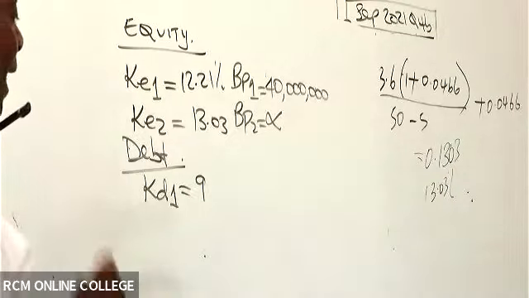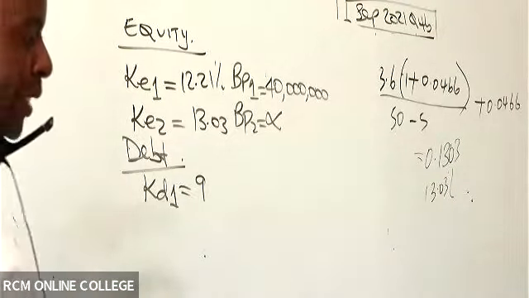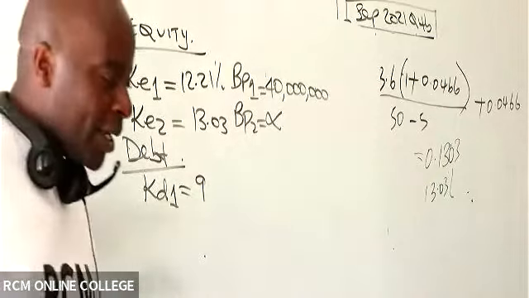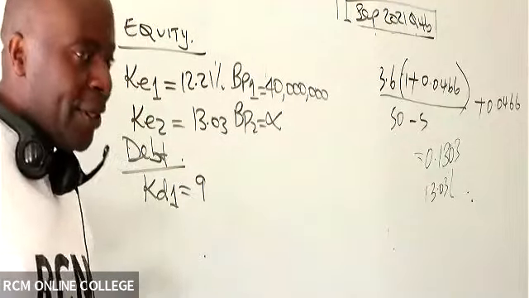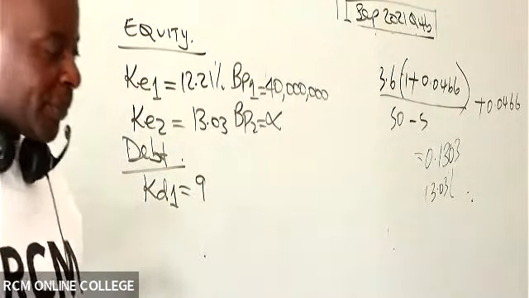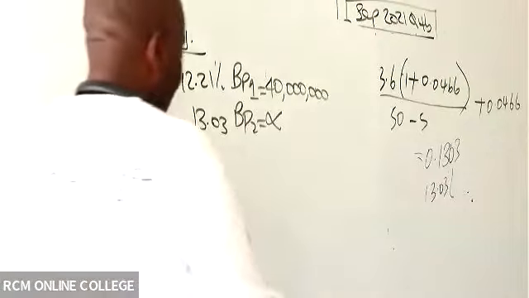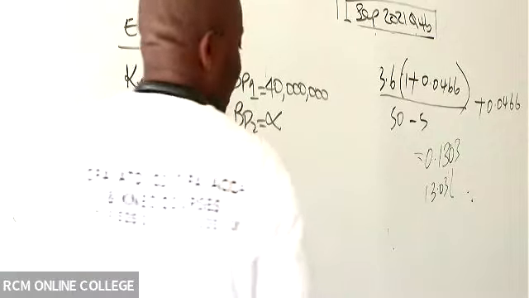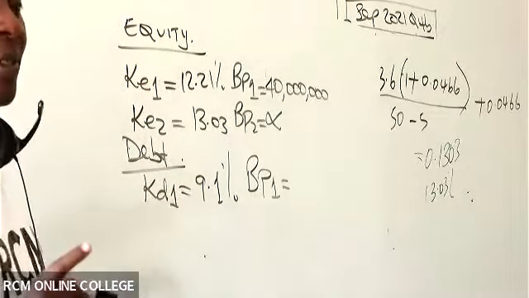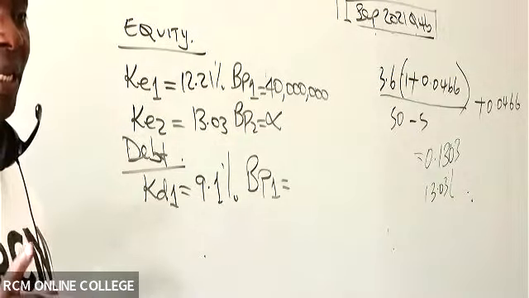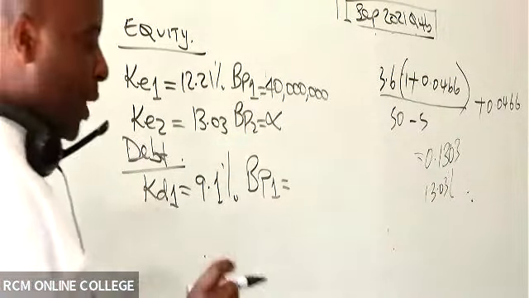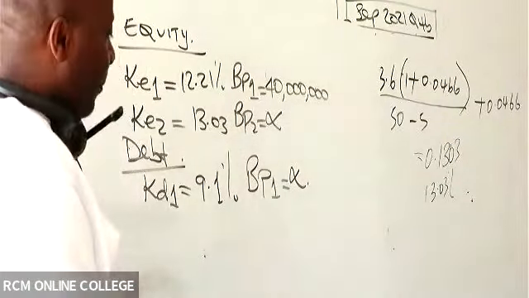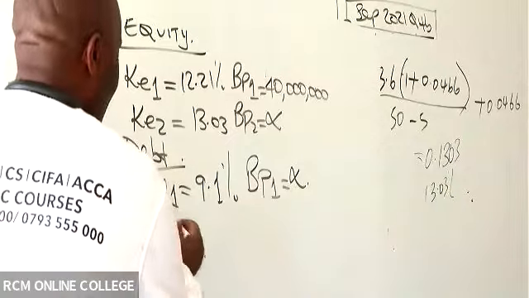How about the after-tax KD1? After-tax KD1 is 9.1%. Oh, I'm alone, but I will overcome. And therefore, we only have one BP, BP1. And this BP, of course, must be infinity, isn't it? Infinity.